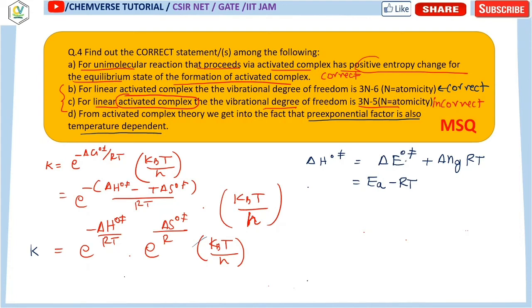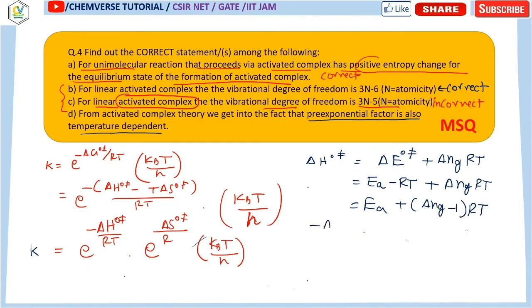So you have to remember that delta E is the energy change for this reaction. So it is basically EA, the activation energy, minus RT, and plus delta ng RT. So it is basically EA plus delta ng minus 1 RT. So that's the expression for delta H0 daggered.